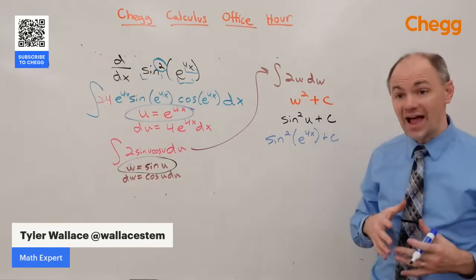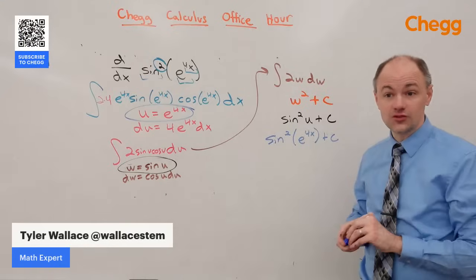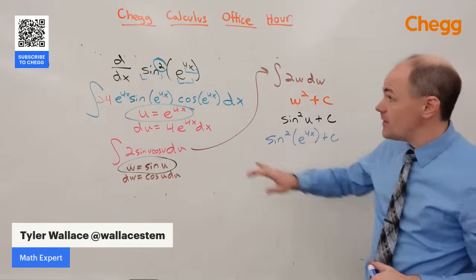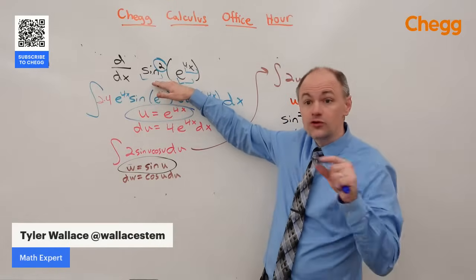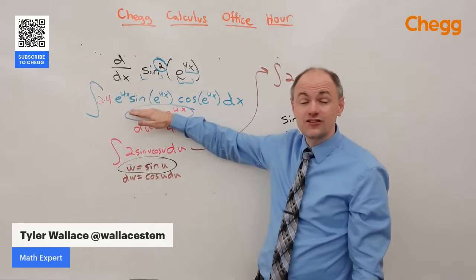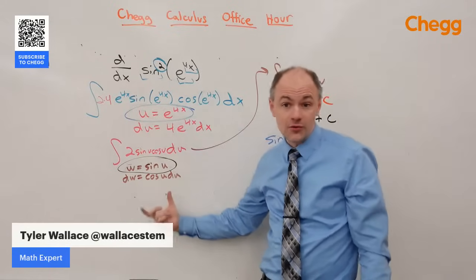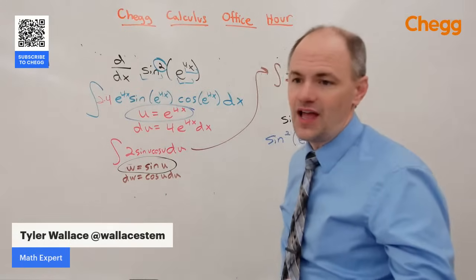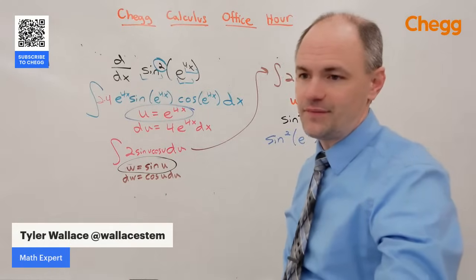chain rule backwards. So if you want to make up some problems to really practice this skill and get good at it for your test, make up a chain rule problem that has multiple parts to it, take the derivative, and whatever you get is going to be an integral that's going to require double u substitution, or triple if you made it big enough and complicated enough.